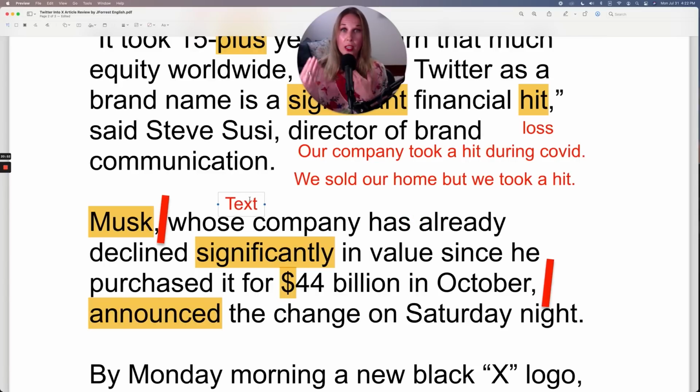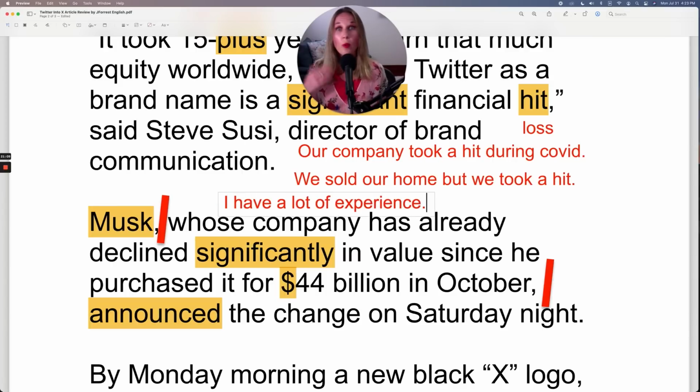If I were in a job interview, I would not say I have a lot of experience. I would say I have significant experience, because that sounds a lot more professional than saying a lot. I have a lot of experience. But when I'm communicating with my friends, I would absolutely use a lot, because significant sounds too formal for communication with my friends. So I have a lot of experience. This means I have significant experience.